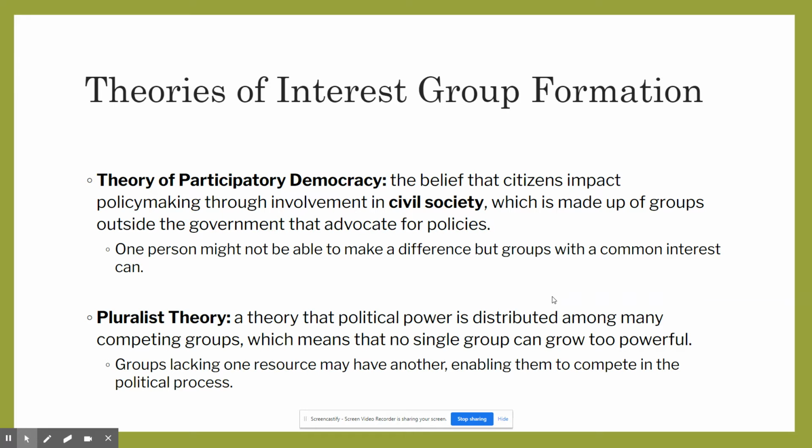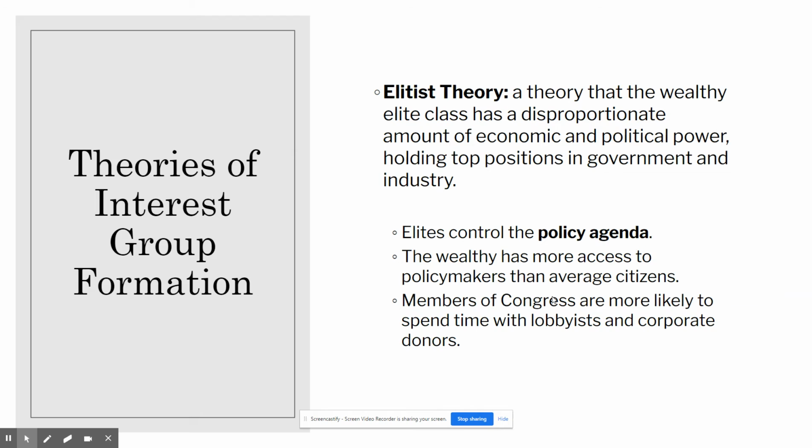So no single group can become too powerful because power is distributed among competing groups. So groups lacking one resource may have another, which enables them to compete in the political process. So maybe they don't have a whole lot of money, but they have other resources, so they can still be part of that process.